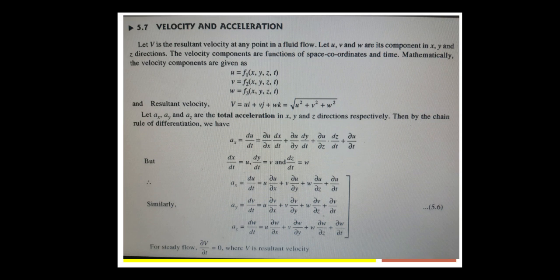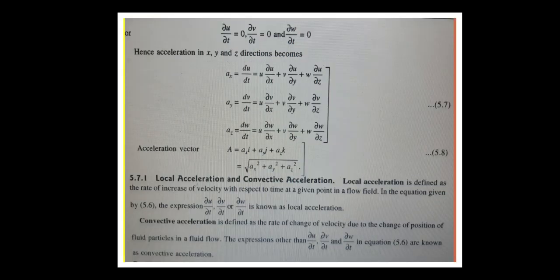Now for the steady flow of the fluid, ∂V/∂t = 0, where V is the resultant velocity. So for the steady flow of liquids, ∂V/∂t = 0, where capital V is the resultant velocity. Now how to write this equation? See here, ∂u/∂t = 0. Why? Because we assumed the resultant velocity capital V is constant, so ∂u/∂t = 0, ∂v/∂t = 0, ∂w/∂t = 0.